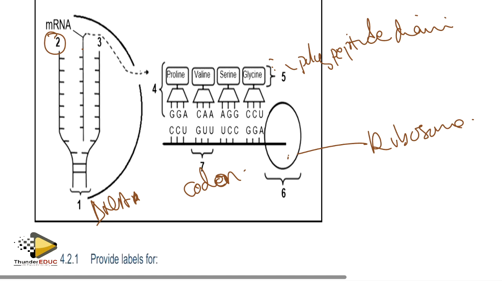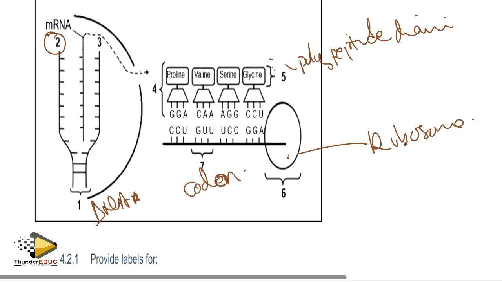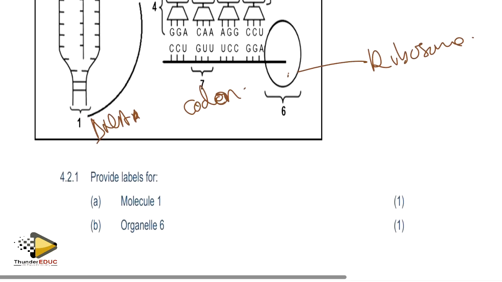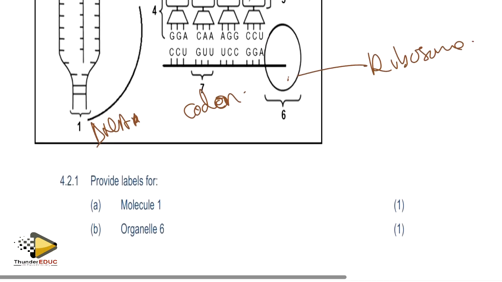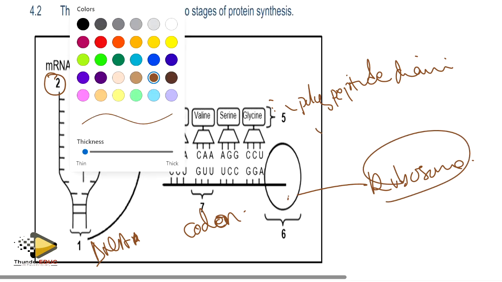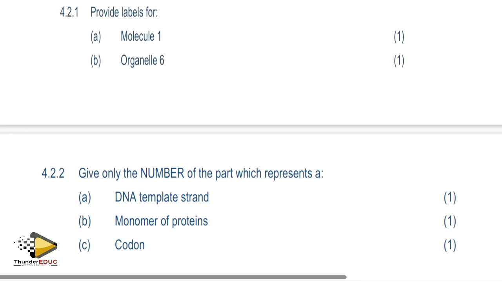So now let's start answering the question. Molecule number 1 is the DNA double helix. It's double stranded DNA. Organelle number 6 is the ribosome. So we talked about it.